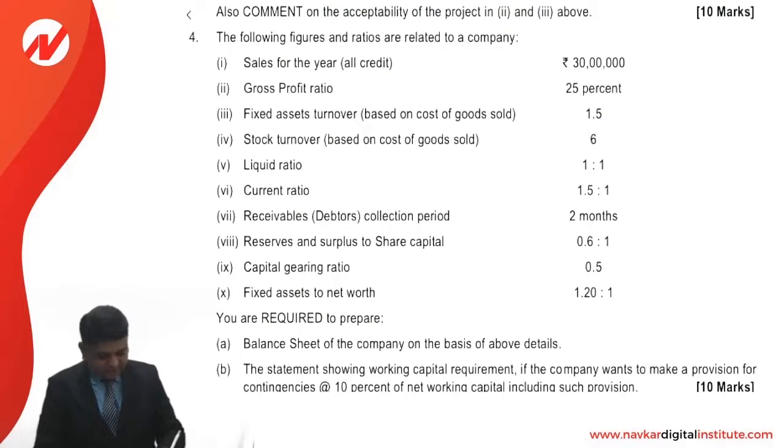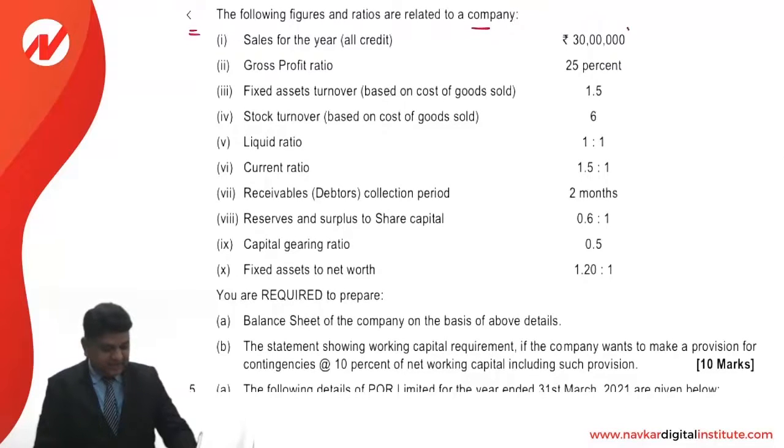Let us see question number 4. The following figures and the ratios are related to a company. Sales is provided, an amount of 30 lakhs. GP ratio is 25%. So COGS is 75%.